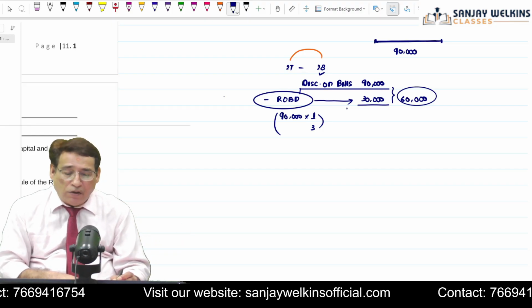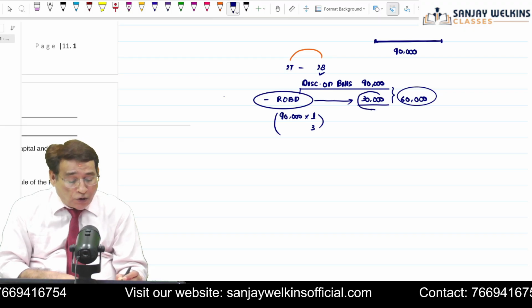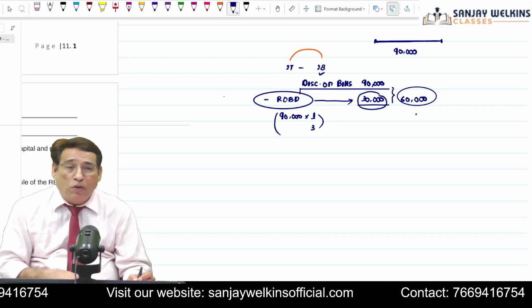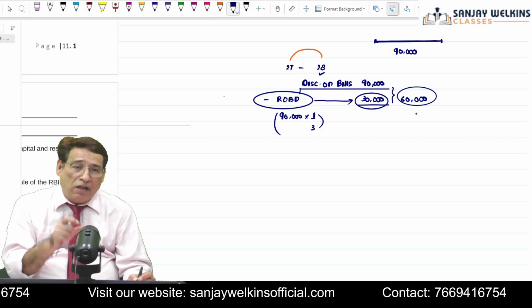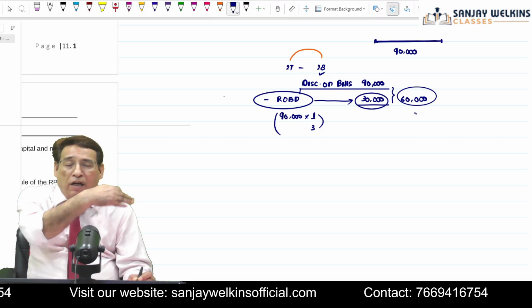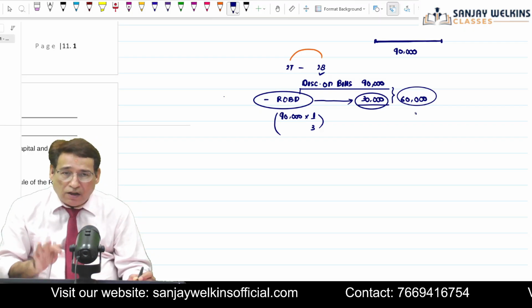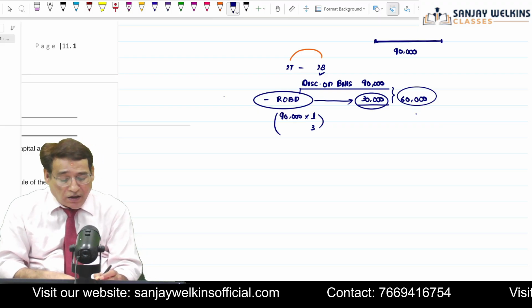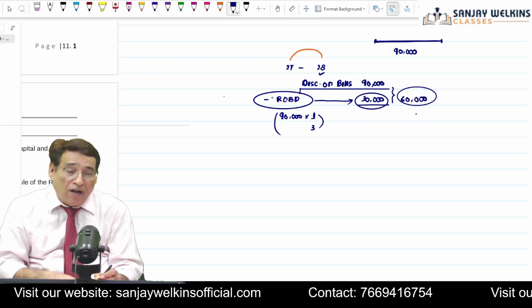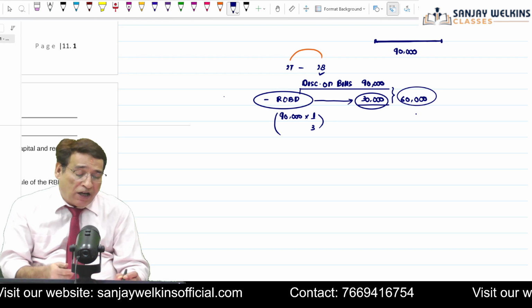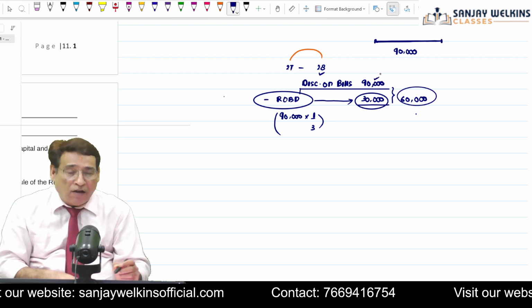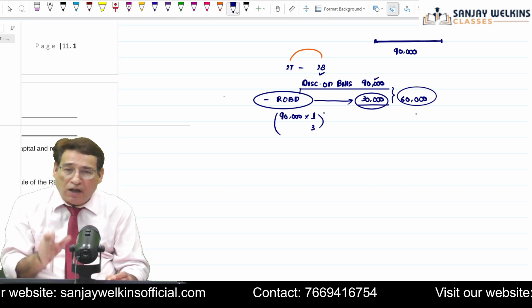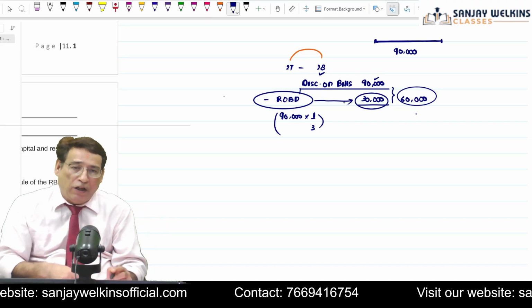Is it clear to you or not? Because this portion of income is related to the period in connection with bills which are falling in the next period. Is it clear to you or not? So rebate on bills discount account, when we say, correct, indirectly it means that portion of the total income which we are not recognizing in the current year, rather we are carrying it forward in the next year.